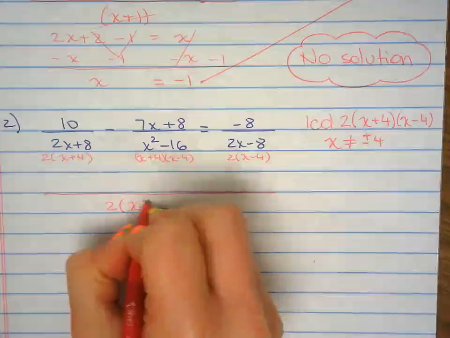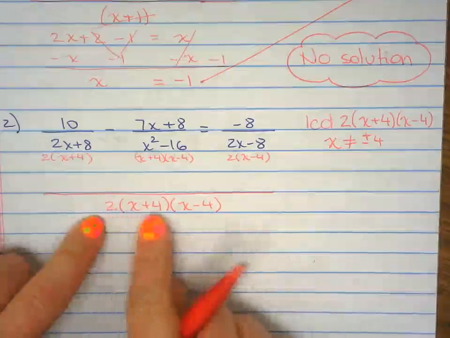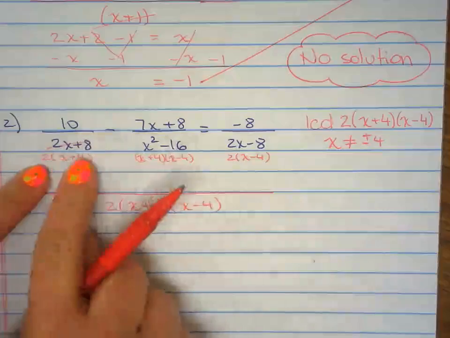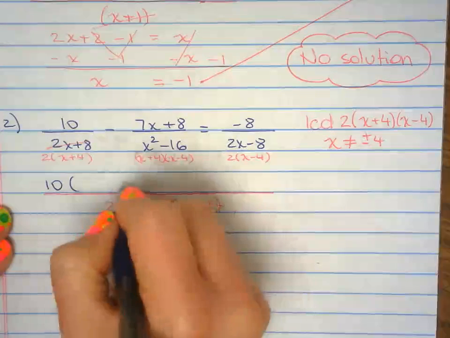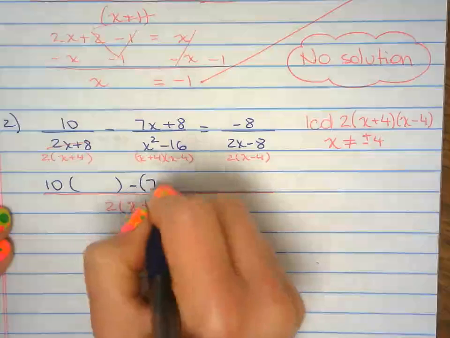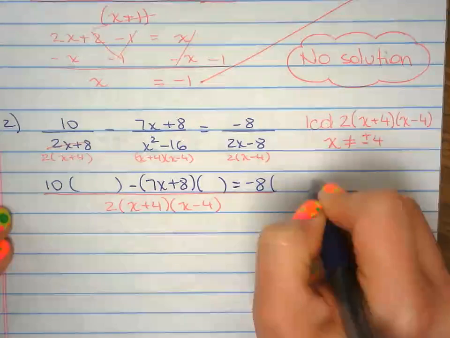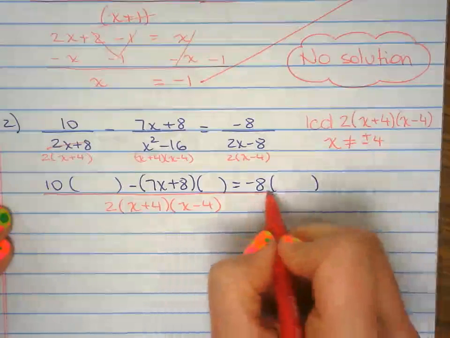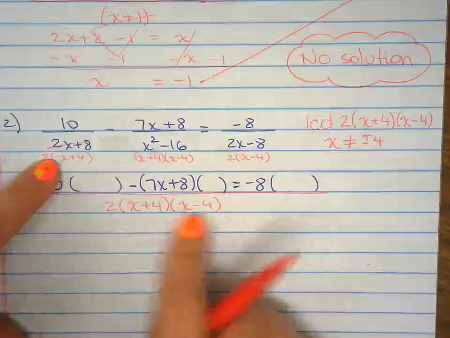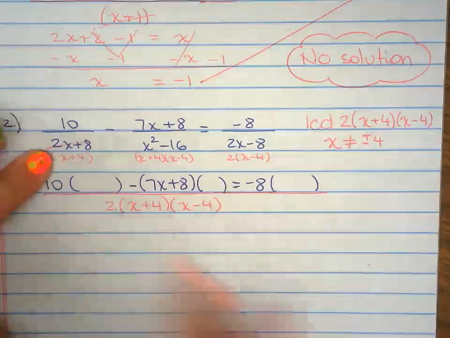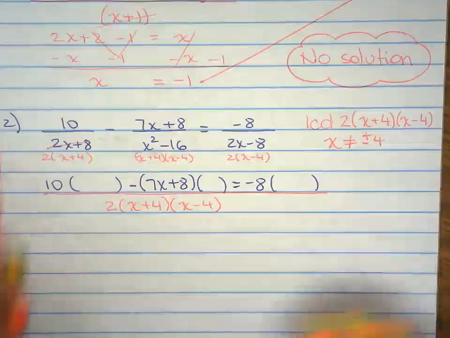LCD right there. LCD divided by the denominator. I wasn't ready. These divided by that. So 2 and 2 cancel out. X plus 4 cancel out. I only have x minus 4 left over.